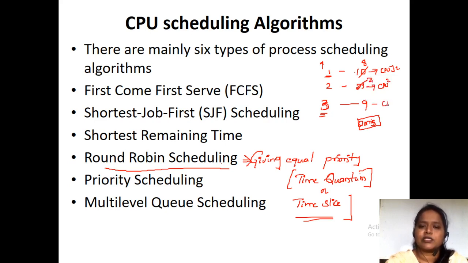And now the process P3 will come. It requires 9 milliseconds of its burst time, but we will be going to give 2 milliseconds. So here 7 milliseconds are left. So this is one turn.